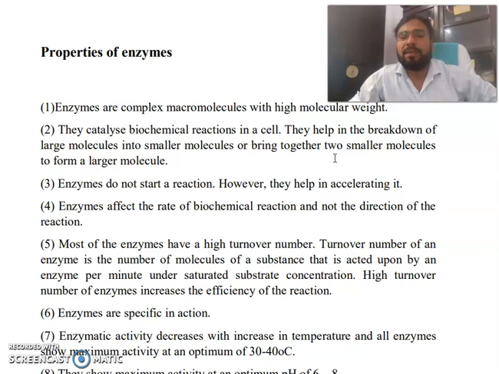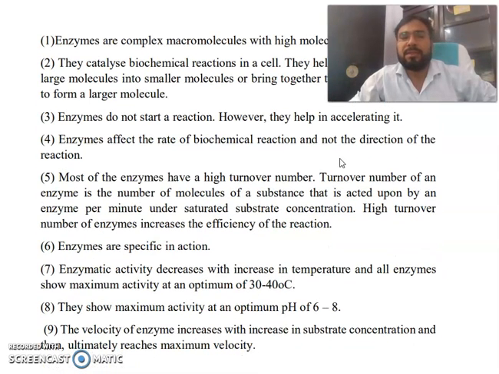Most enzymes have a high turnover number. The turnover number of an enzyme is the number of molecules of substrate that are acted upon by an enzyme per minute under saturated substrate concentration. A high turnover number increases the efficiency of the reaction. My friend, enzymes are specific in action.